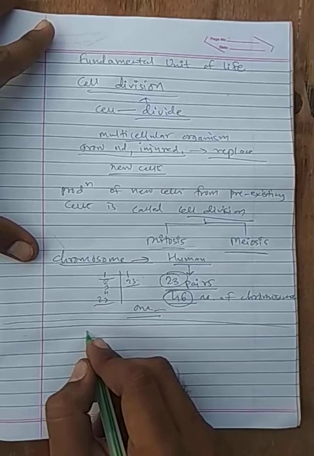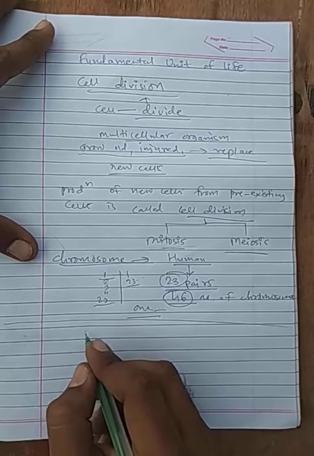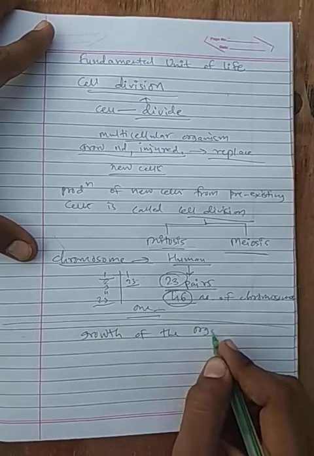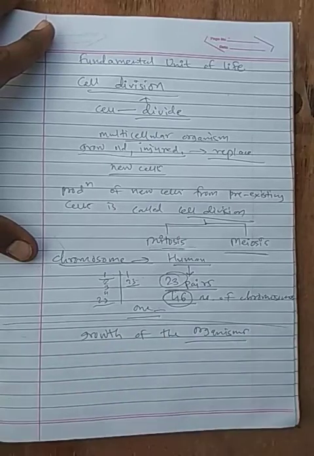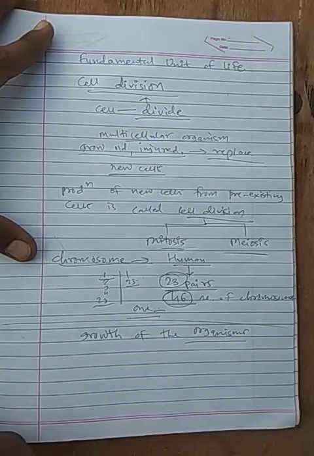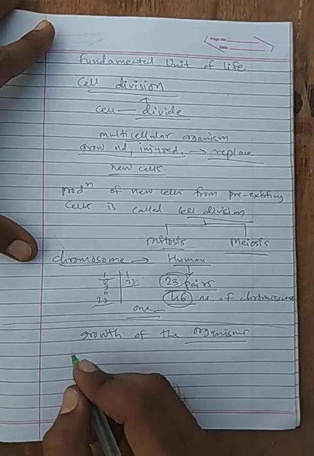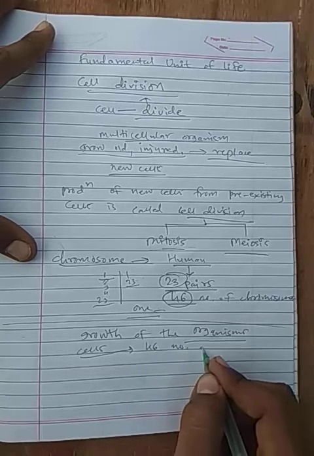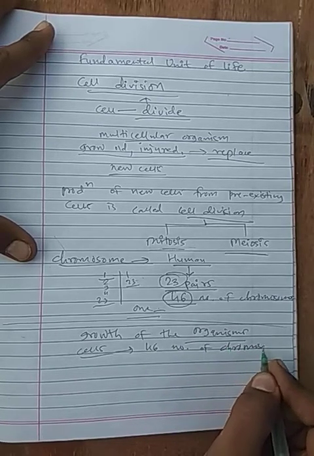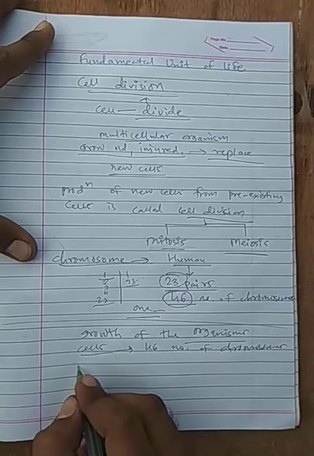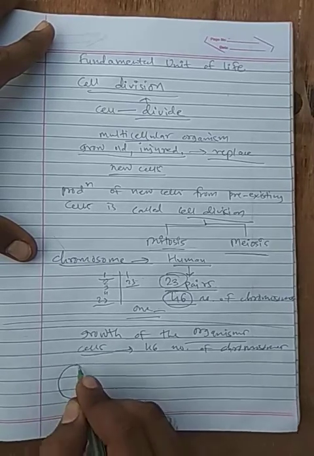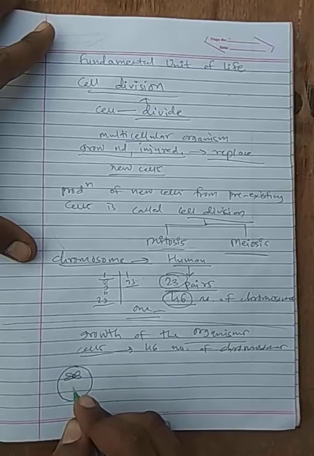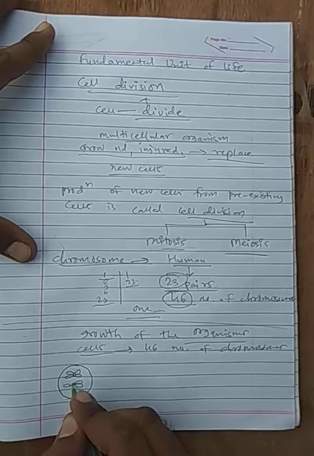One cell division is required for growth of the organism. When the organism grows, the new cells produced will have 46 chromosomes. Take a cell in which these are chromosomes.